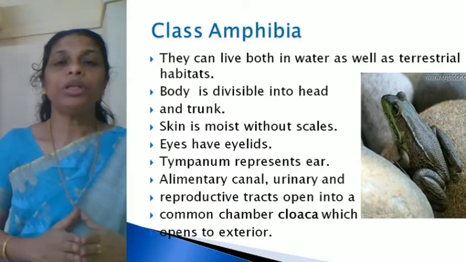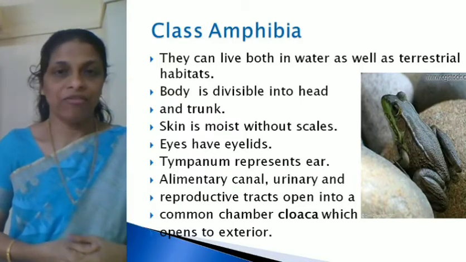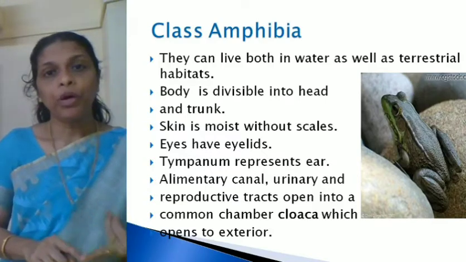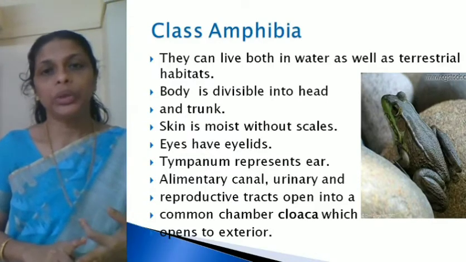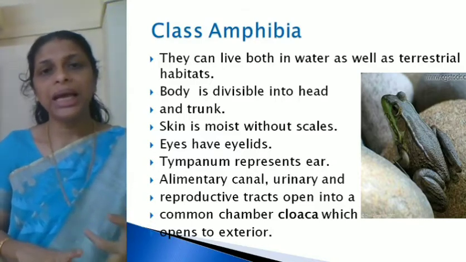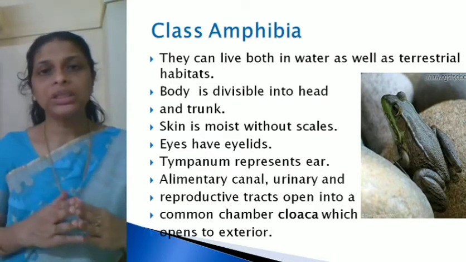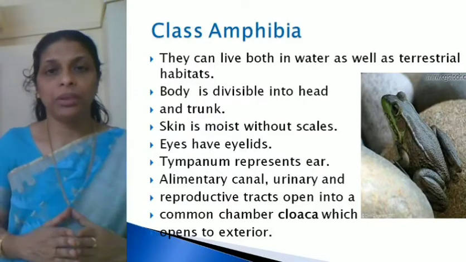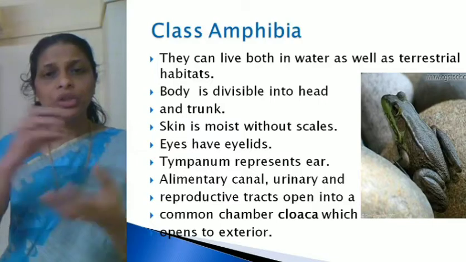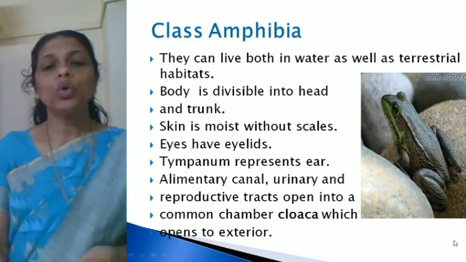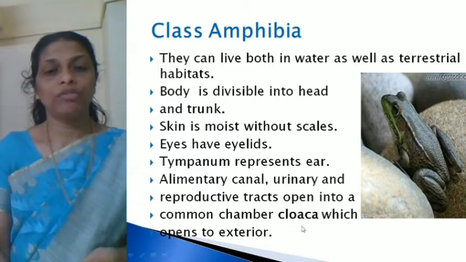Now, another important feature found in class Amphibia is that the alimentary canal, the reproductive tract and the urinary tract, that is the digestive tract, the urinary tract and the reproductive tract, all these three open into a common chamber, and that common chamber is called the cloaca. This word you have to remember.